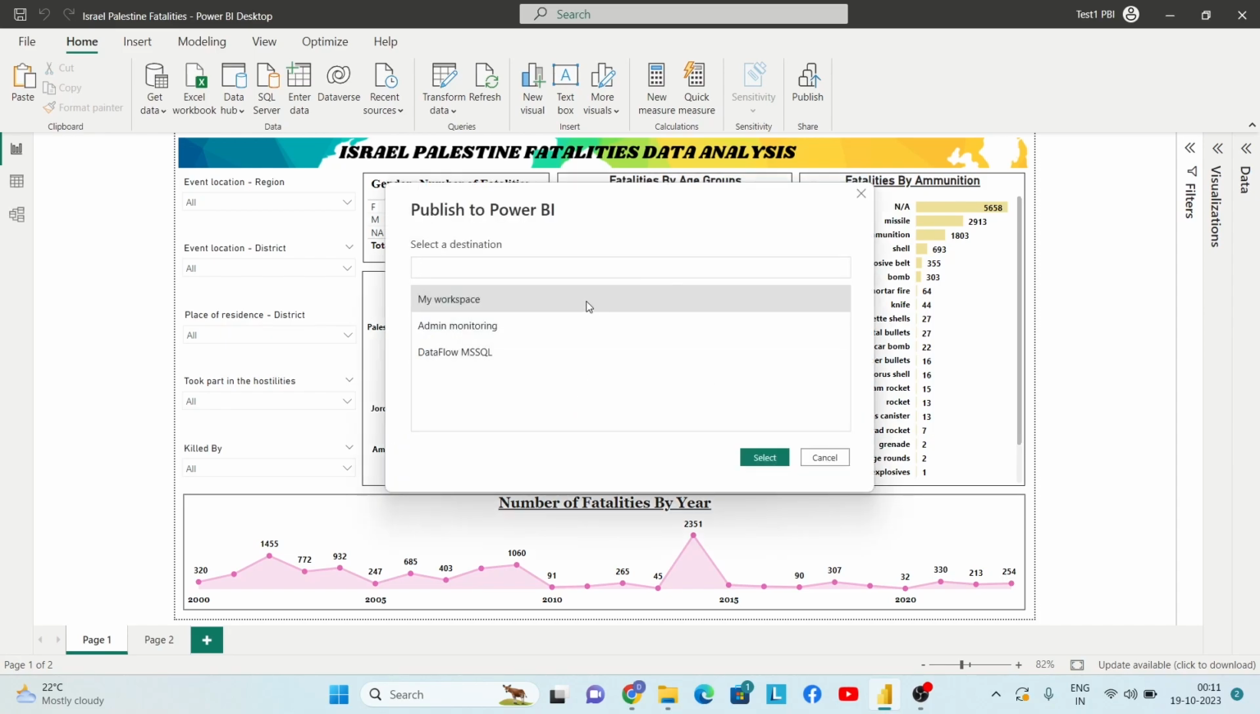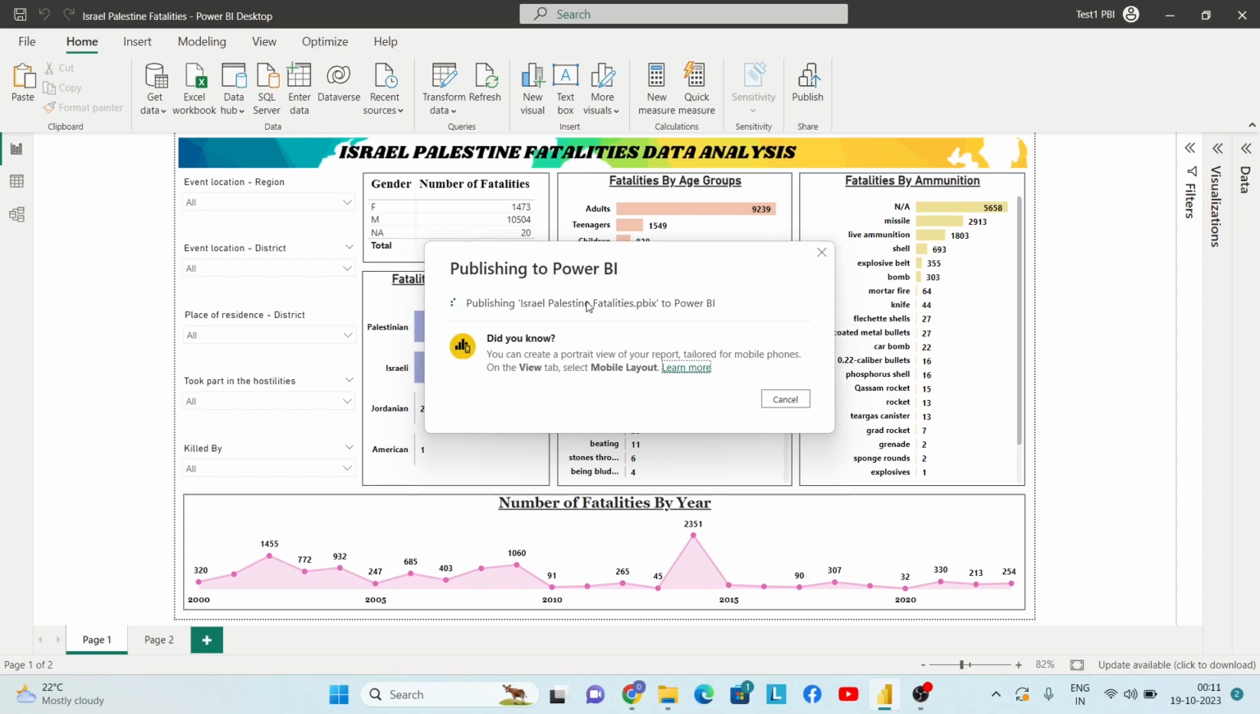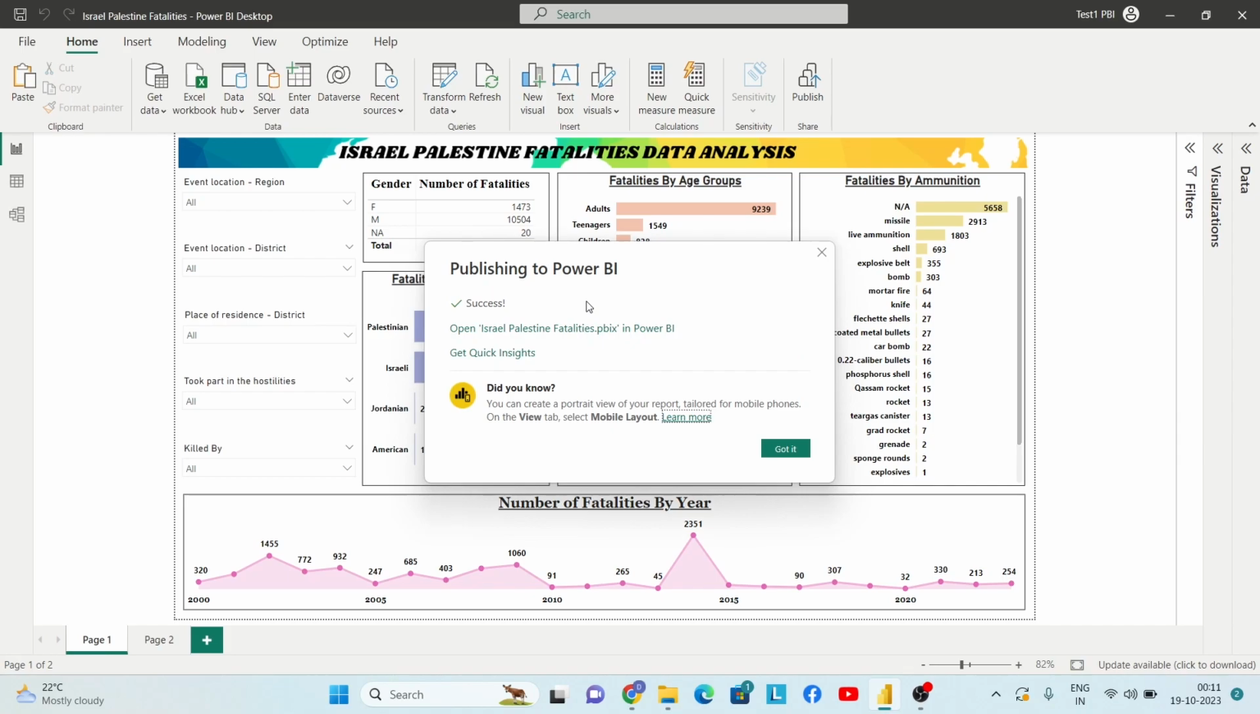And let's say I want to publish the report to my workspace. So I will simply select my workspace. You can simply double click on it, and the report will be published to my workspace. It may take some time. So the report has now been published.